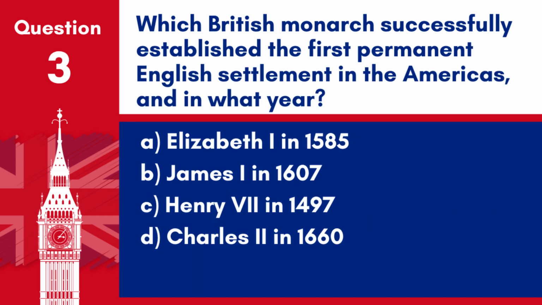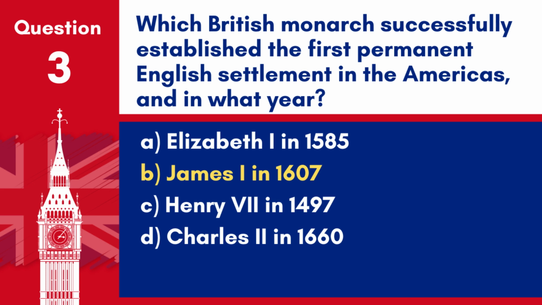Question 3. Which British monarchs successfully established the first permanent English settlement in the Americas, and in what year? A. Elizabeth I in 1585. B. James I in 1607. C. Henry VII in 1497. D. Charles II in 1660.